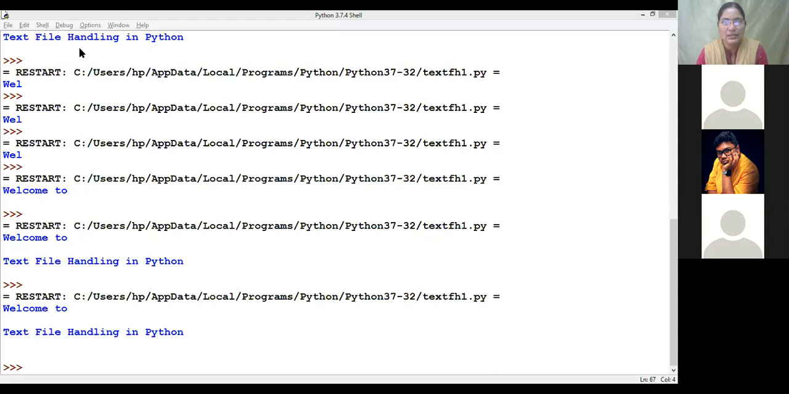Let us read some string. How do we read? Input only. Input, enter text to be written into the text file. Now whatever the string is, that I want to write. f.write, so I can use write.